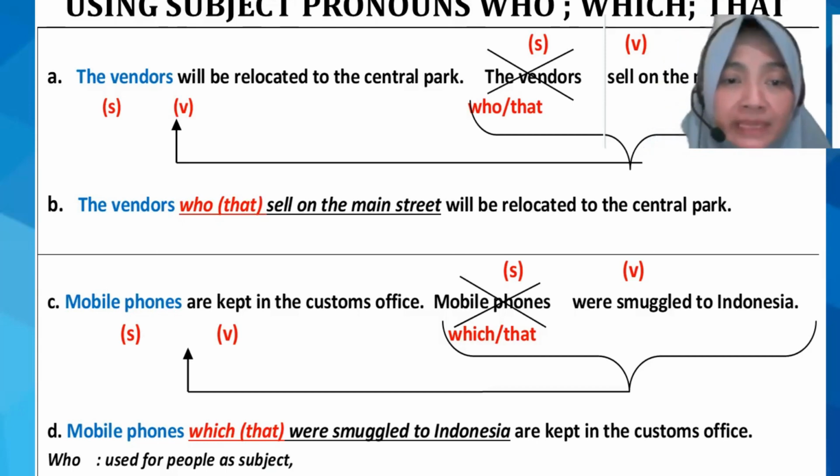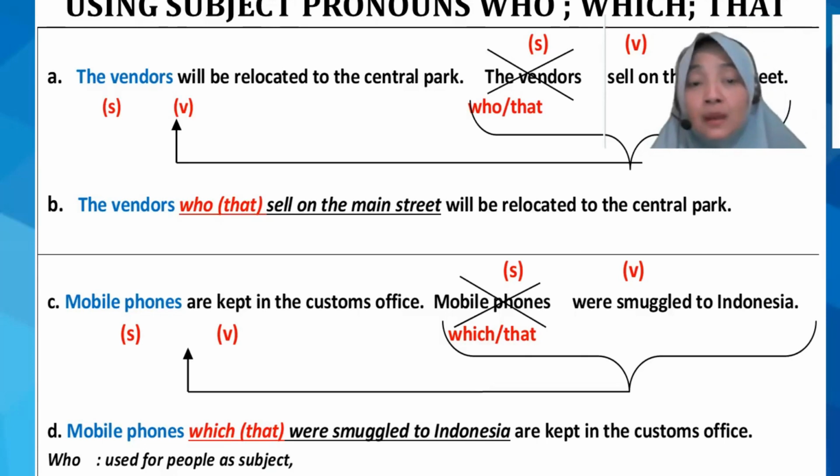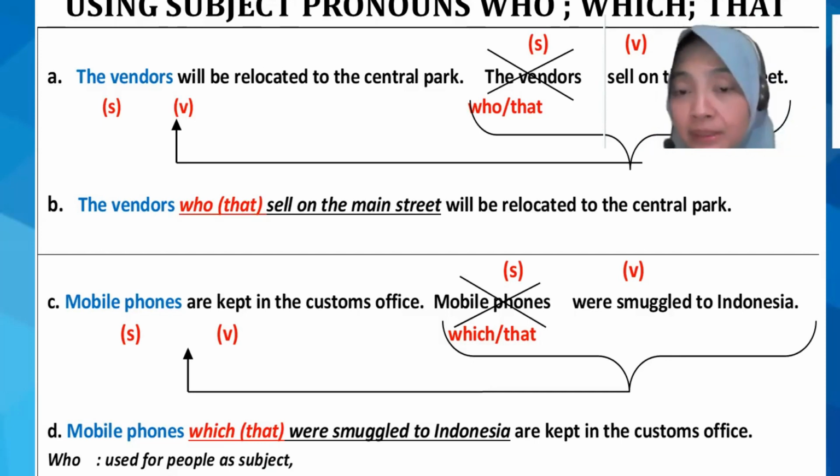Let's compare with another example here. Mobile phones are kept in the custom office. Mobile phones were smuggled to Indonesia. There are two clauses. Now we are going to try to combine them into one. So do you find any similarities? Oh, yes, of course. The subjects are the same. So you can use the mobile phones on the first clause and give some more additional information from the second clause and just blend or combine it into one.